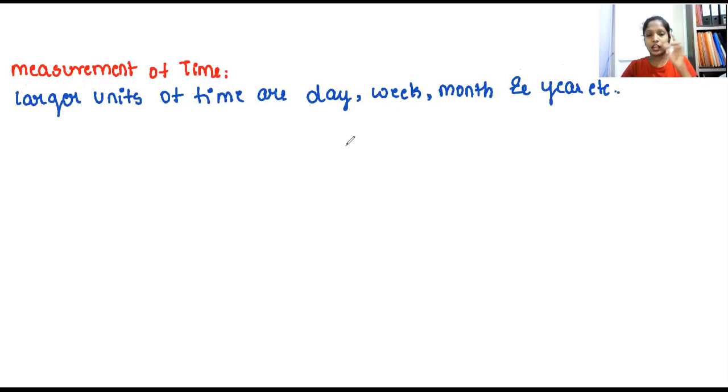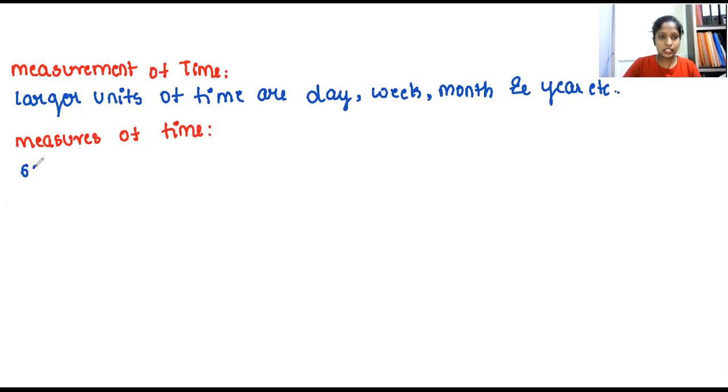So when I take a week, 7 days will come. When I take a month, 30 days will come. When I take a year, 365 days will come. This is how we start measuring the time. Usually when I come to time, you have the units of time or the measures of time. You can just have a look into the measures of time now. Measures of time. So you can have a look into the slides here.